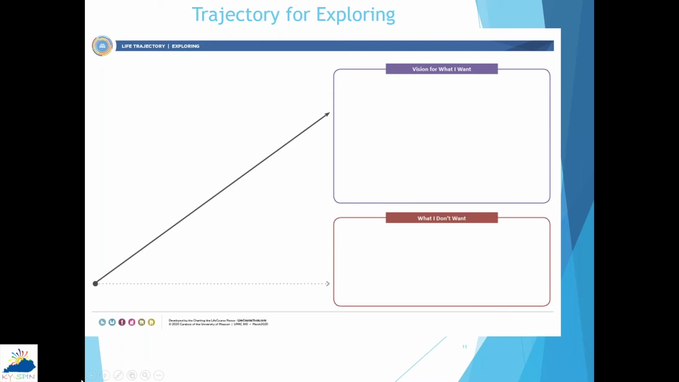The trajectory for exploring is included in your portfolio handouts, like I said, and you're going to use this handout to communicate things that are included in your version, or the individual that you're working with, their version of a quote unquote good life, as well as what you don't want out of life. And just like she said, most of us may not be able to say what we do want, but we can surely say what we don't want. So think about all of the different life stages and domains when you complete this.